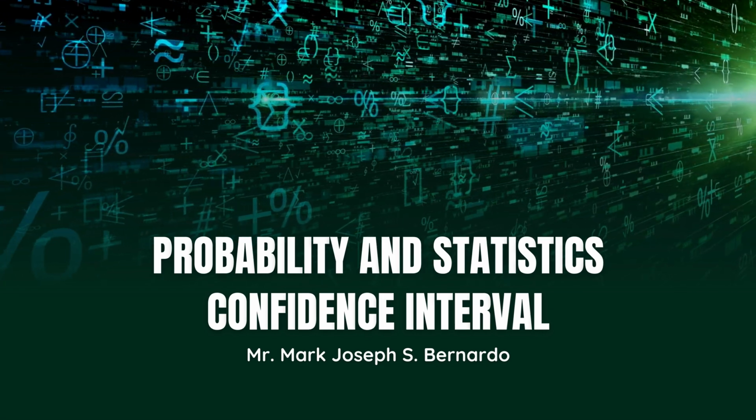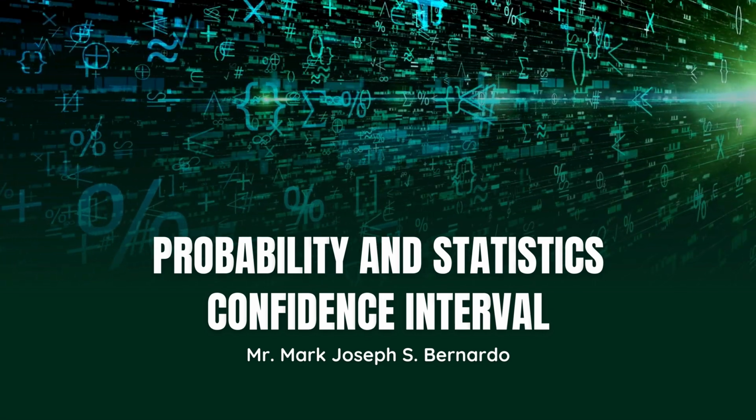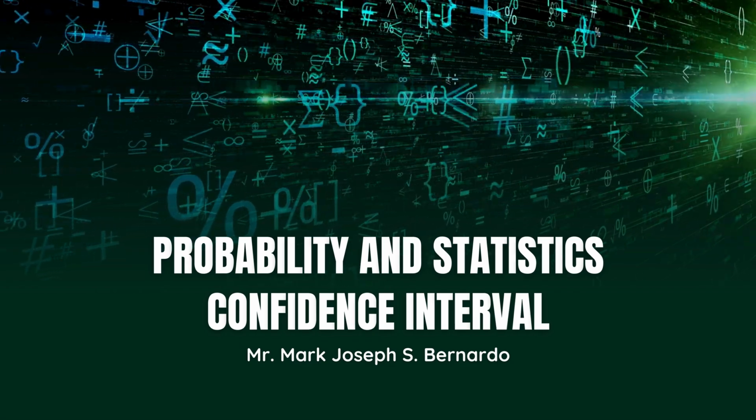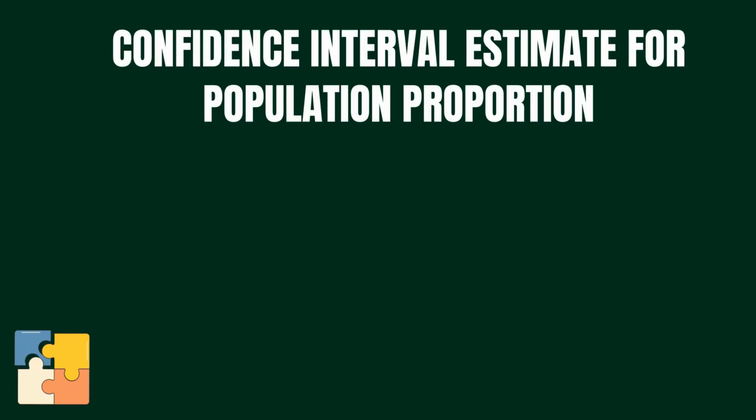Today we're going to continue our discussion about finding the confidence interval specifically for a population proportion. A confidence interval estimate for a population proportion is a range of values that is likely to contain the true proportion of a certain characteristic or outcome within a population based on information obtained from a sample of that population.